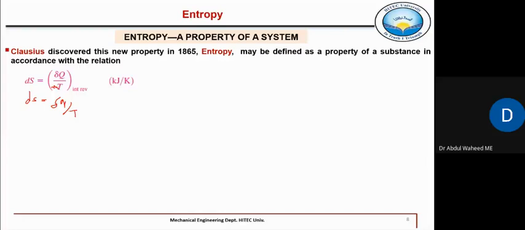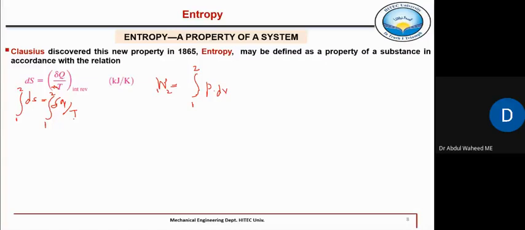And how can we find this change in entropy for any process from 1 to 2? We have to integrate this equation. Just like, if you remember, work done was given by the P dV product between 1 to 2. Similarly, here to find this entropy change, we need to integrate this equation del Q by T from process 1 to 2.